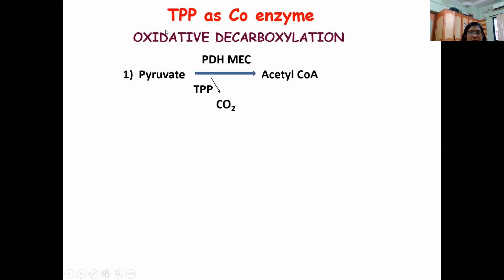The first is the conversion of pyruvate to acetyl CoA. If you remember, this reaction is catalyzed by the multi-enzyme complex pyruvate dehydrogenase, which consists of thiamine pyrophosphate along with niacin, flavin, and others. Here TPP acts as a coenzyme. So PDH, pyruvate dehydrogenase, requires thiamine pyrophosphate as a coenzyme.